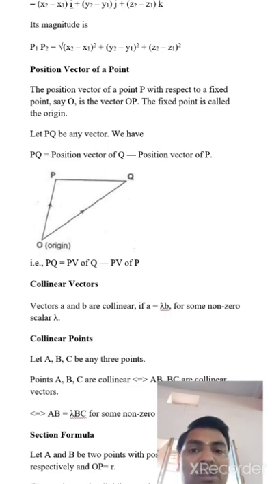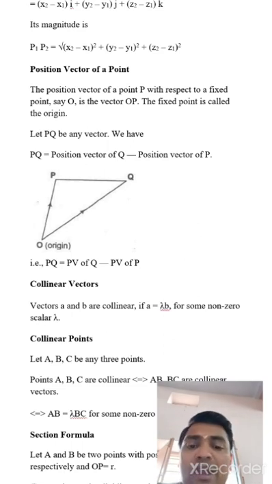So let PQ be any vector. We have the position vector of PQ equal to the position vector of Q minus the position vector of P. Here O is the origin, called the initial point, which gives two vectors: first the OP vector and the OQ vector. So the position vector of PQ equals the position vector of Q minus the position vector of P.